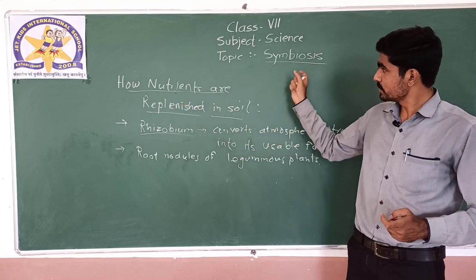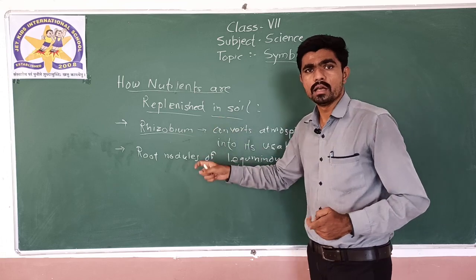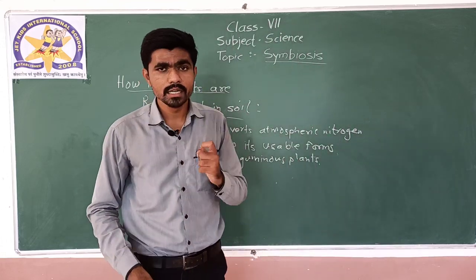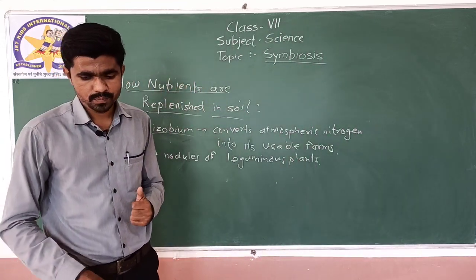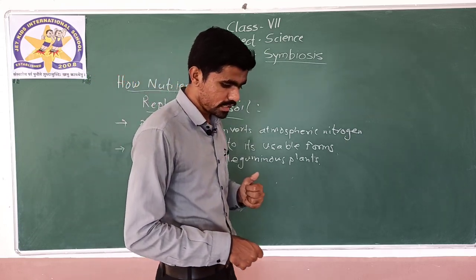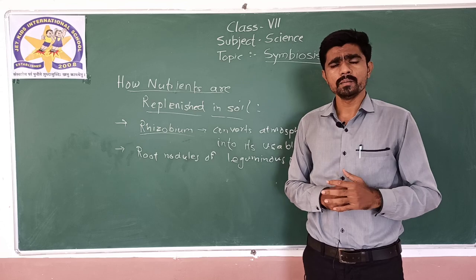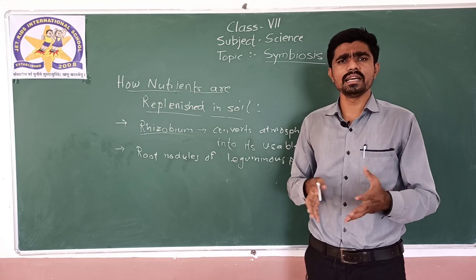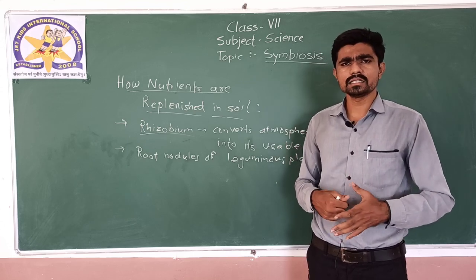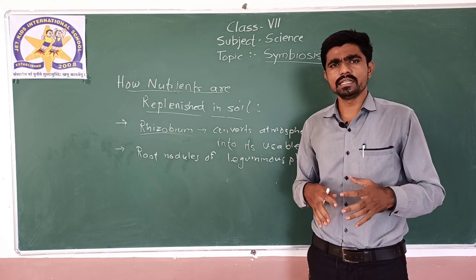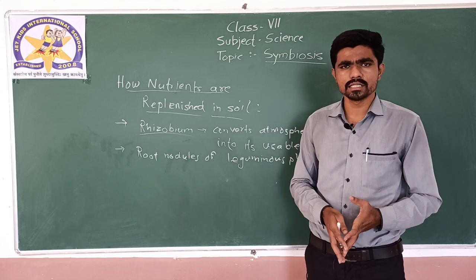And this symbiosis process is very helpful in replenishing the nutrients. Understood? So what advantage is this process serving? If nutrients are replenished, then there is no need of nitrogenous fertilizers like urea. Fertilizers have advantages, but still they have more disadvantages.